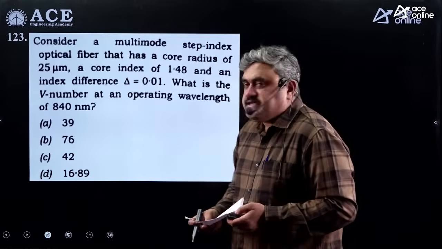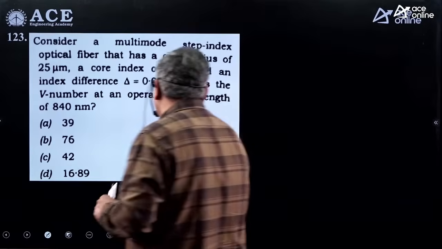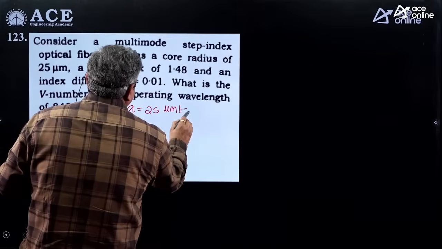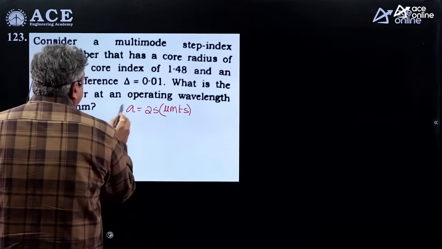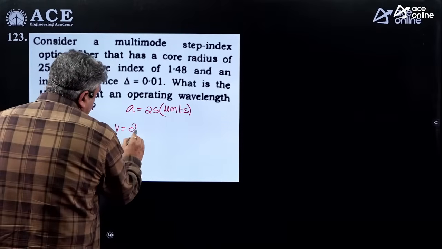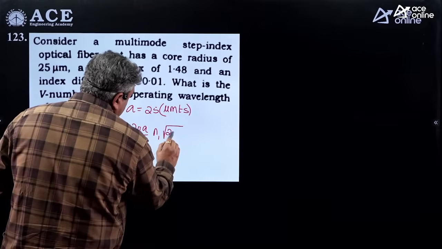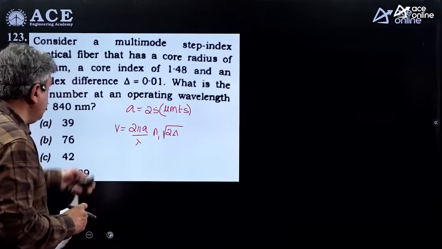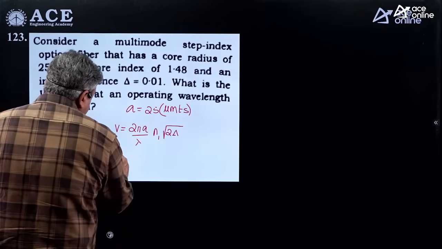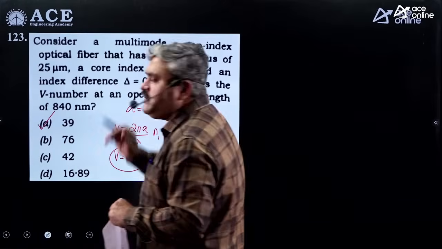So here see the questions given in optical communication. Consider a multimode step index fiber having a core radius A given to you as 25 micrometers, a core index of 1.48 and index difference delta. What is the V number? What is the formula for V number? 2 pi A by lambda into numerical aperture. You can write N1 into root 2 delta. So all the factors are given to you. Just substitute and see what will be the value. When you substitute, the value of V number will be 39. A little bit of calculation you have to do. Just apply the formula, you will get the answer.